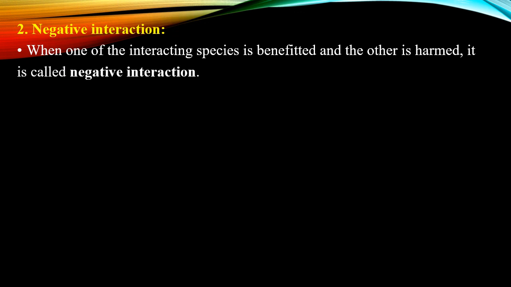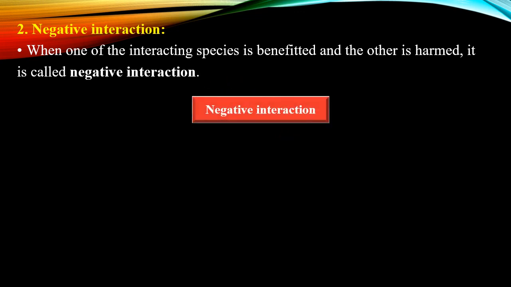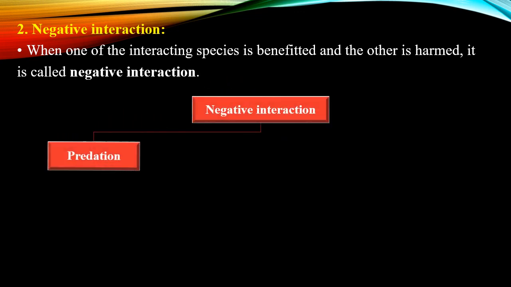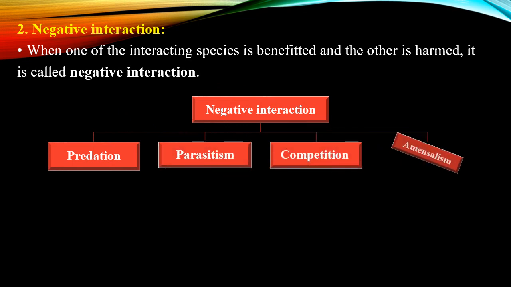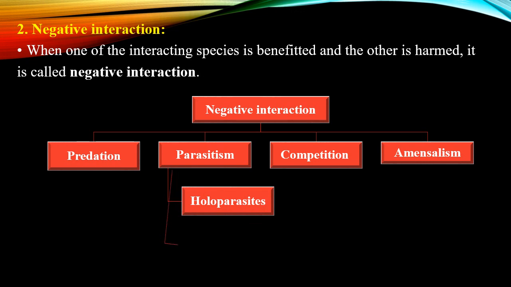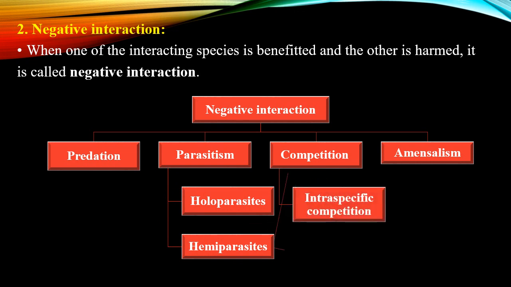These negative interactions are classified into four categories: predations, parasitisms, competitions, and amensalisms. The parasitisms are once again classified as holoparasites and hemiparasites. The competition is classified into interspecific competition and intraspecific competition. The first topic we are going to see is predation.